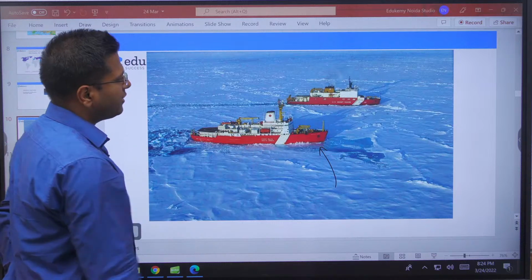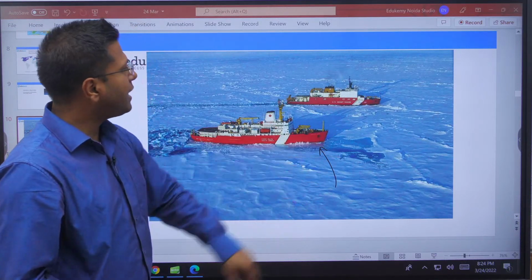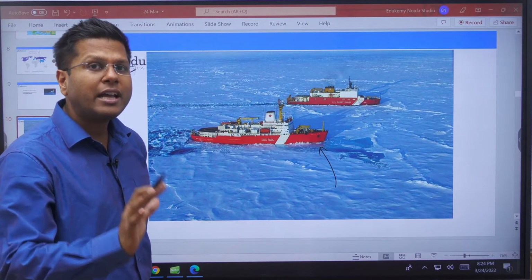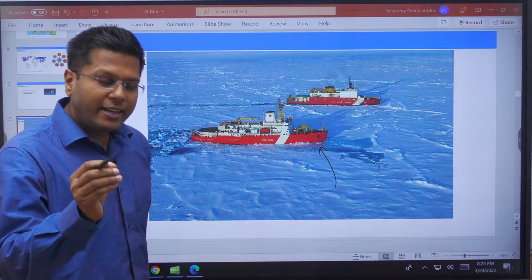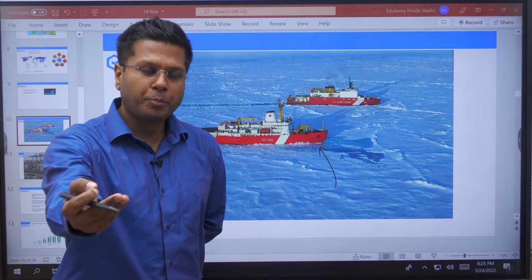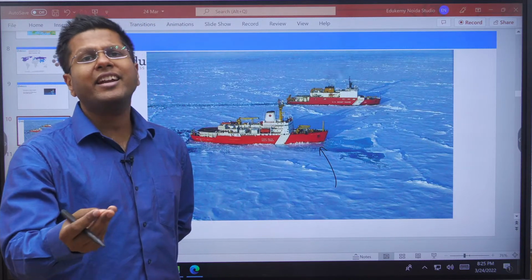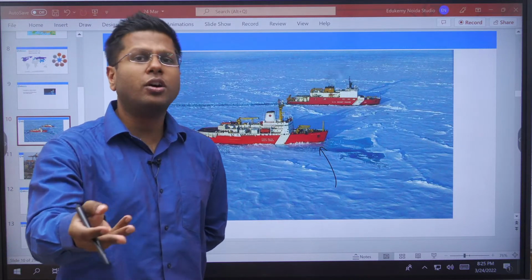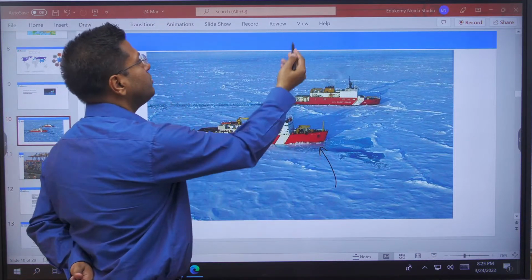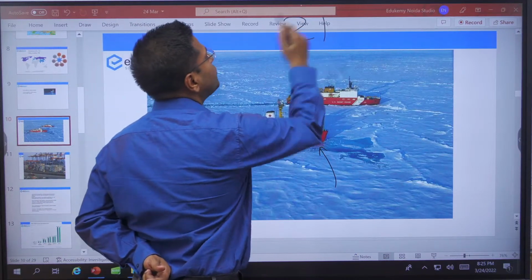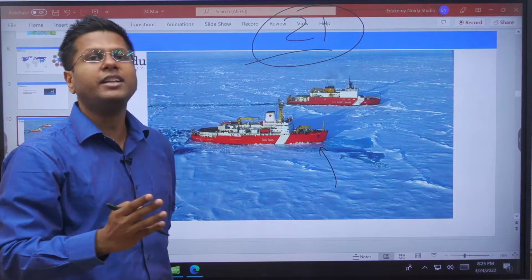Now these icebreaker ships can break meters and meters of ice, and this is how they navigate through polar regions. India does not have these ships. India needs these ships. India needs more human resources. When India initiated its Himadri project in Svalbard in Norway, there were hardly 7-8 scientists. Only $2-3 million of investment for quite a few years. $2-3 million is how much? 21 crore rupees. Only 21 crore rupees to be sustained for 3, 4, 5 years from 2008 to 2013.